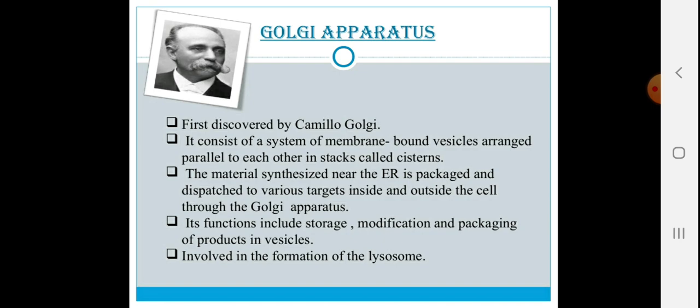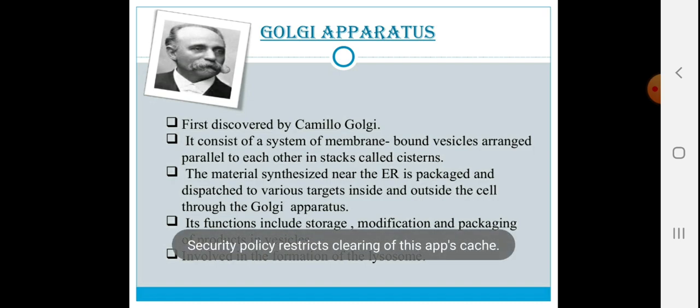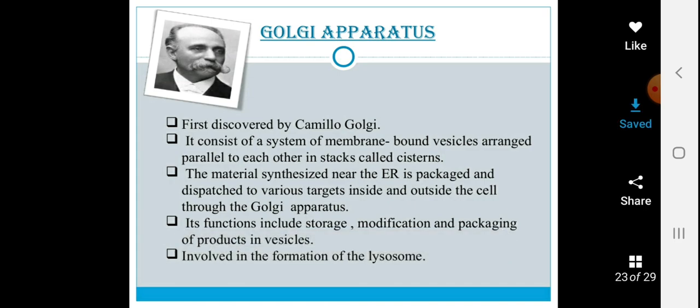The material synthesized near ER is packed and dispatched to various targets inside and outside the cell. The function includes the storage, modification and packaging of the products in the vesicles. So the major function of Golgi apparatus is storage of materials, modification and packaging of other products which are within the vesicle and near the endoplasmic reticulum.